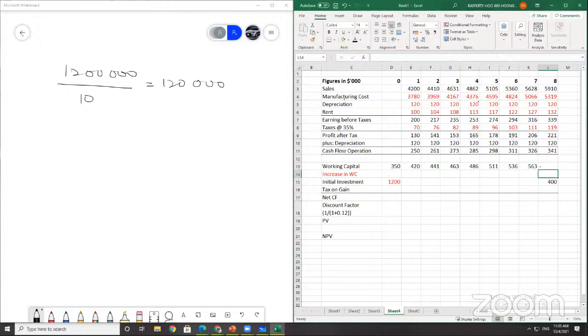You're supposed to get back the total amount. So you need to know the increase of your working capital. This one is 350. 420 minus 350 is 70. 441 minus 420, 21. 463 minus 441, 22. 486 minus 463, 23. 511 minus 486 is 25.